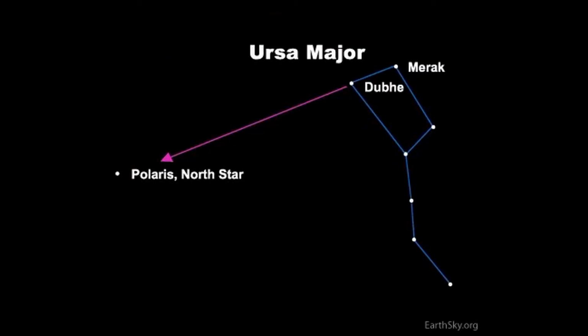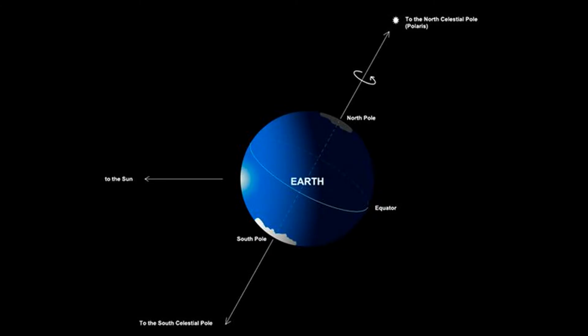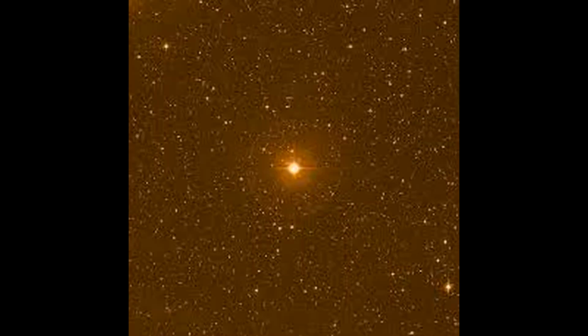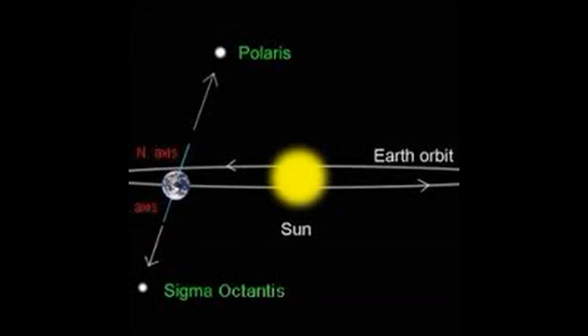Polaris, commonly known as the North Star or Pole Star, is the brightest star in the constellation of Ursa Minor. It is very close to the North Celestial Pole, making it Northern Pole Star. The South Celestial Pole is visible only from the southern hemisphere. It lies in the dim constellation Octans, the octant. Sigma Octantis is identified as the South Pole Star, over a degree away from the pole, but with a magnitude of 5.5, it is barely visible on a clear night. Pole stars are known so because of position on the line of axis of Earth. They don't appear to move.